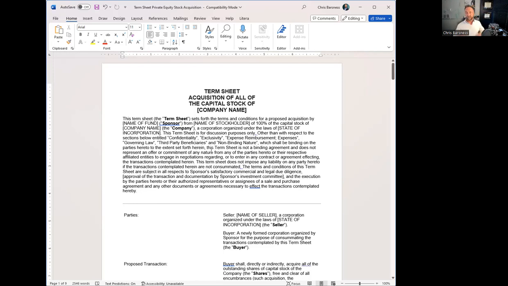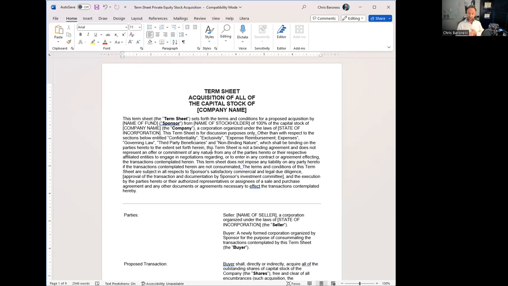Things to look for: what is a deal killer in this deal? Something that if they don't agree to, then there's no way this can work. Whether you have a broker or an investment banker, they can identify some of those things and hopefully work those out before you get too far into the deal.